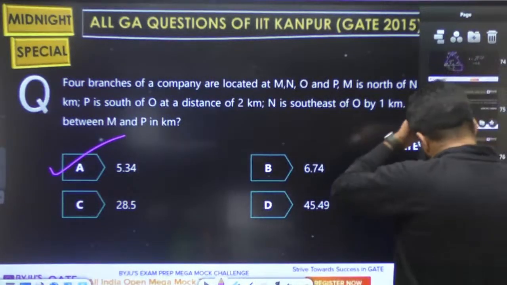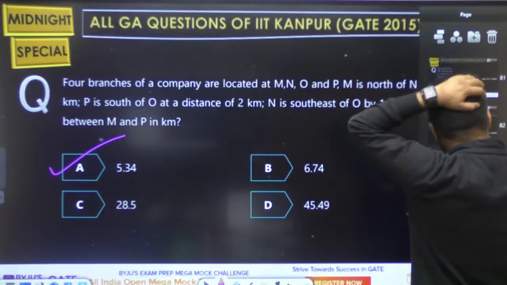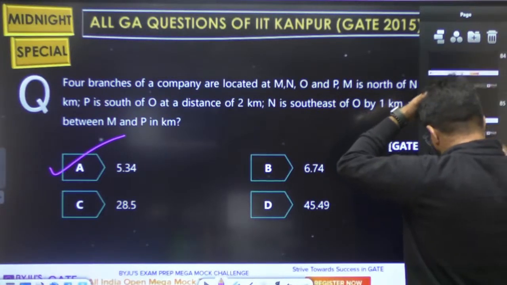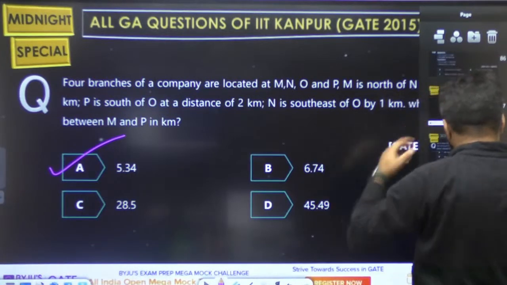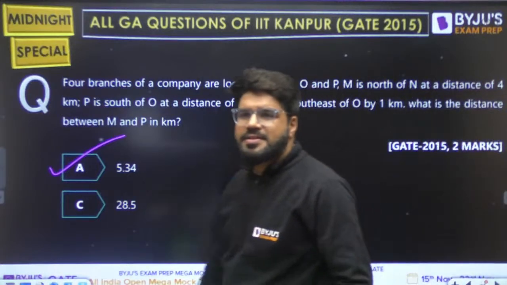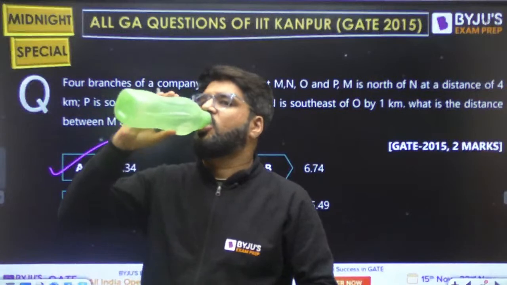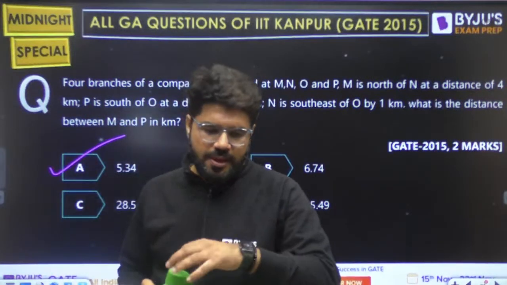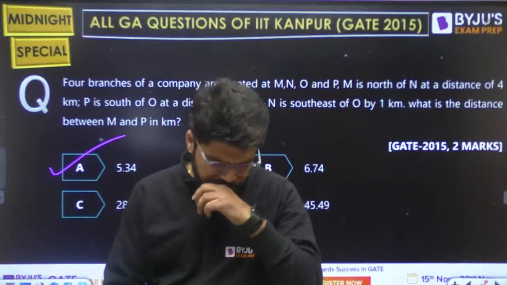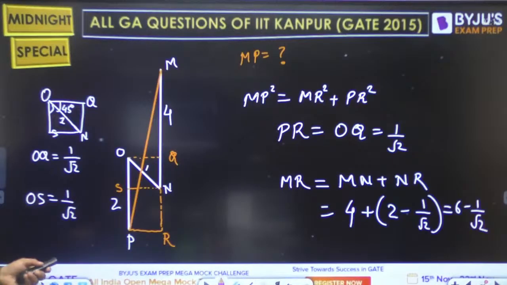There are still questions, around 8 to 10 more questions will be there. Chalo, let's move slightly.